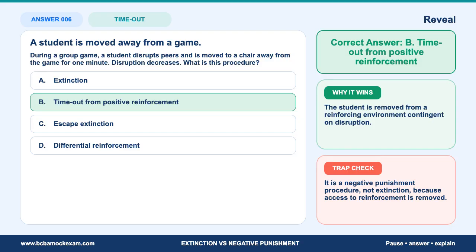Exam note. Timeout from positive reinforcement is a form of negative punishment when a learner is removed from a reinforcing setting after the behavior decreases. Trap check. It is a negative punishment procedure, not extinction, because access to reinforcement is removed. The label depends on the contingency, not on whether the example sounds unpleasant. This is the habit to carry into mixed practice sets.